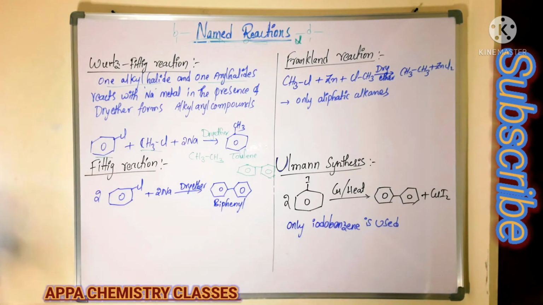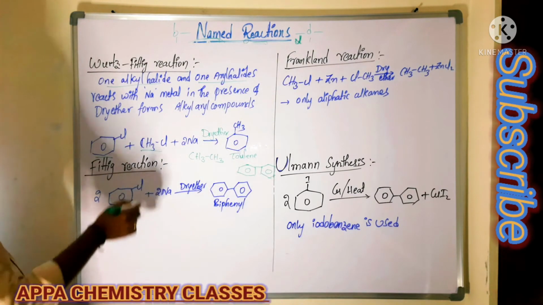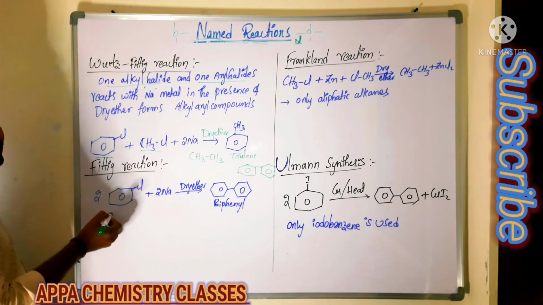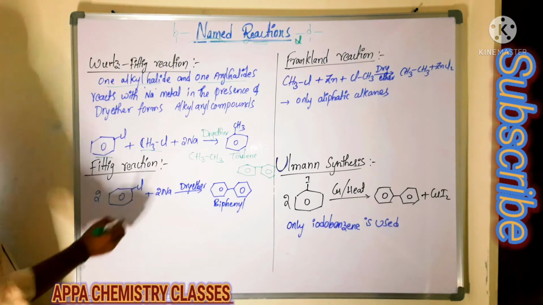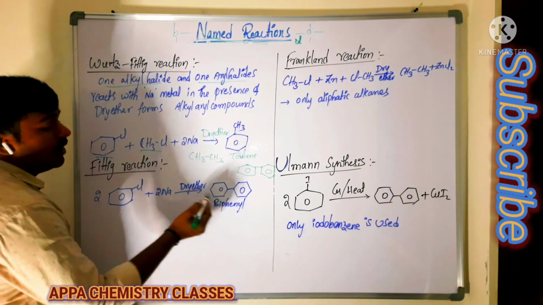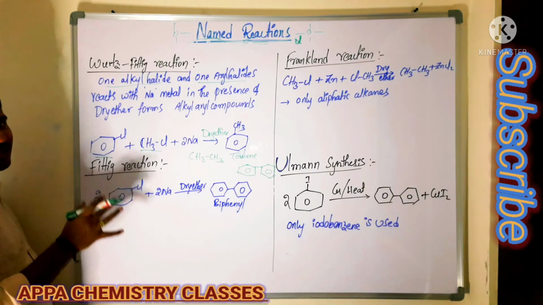Next is the Fittig reaction. What is meant by the Fittig reaction here? Only aryl halides are involved. That is chlorobenzene: 2 moles of chlorobenzene react with 2 moles of sodium metal in the presence of dry ether and form the biphenyl compound. Is that clear? This is called the Fittig reaction.